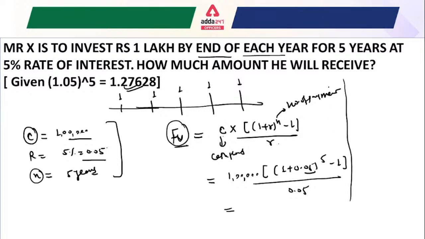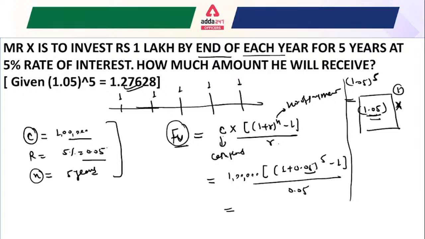In case it is not provided by the examiner, how can you calculate 1.05 to the power 5? On your calculator, you just write 1.05. After that, click on the multiplication sign.